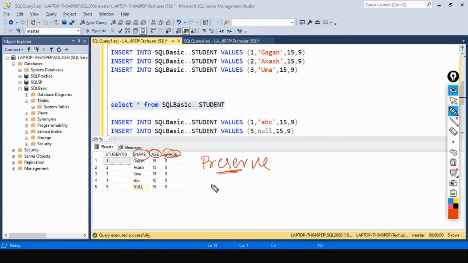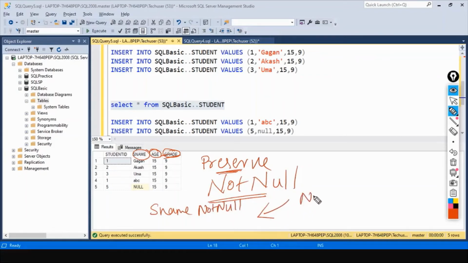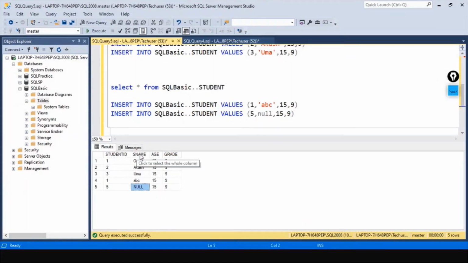Now we will see a few of the constraints. There is the not null constraint. What does this do? When you say student name should be not null, and you try to enter a null value to this column, it will throw an error. So let's go ahead and see this. Let's try to add a not null constraint on the column student name. So how to add that constraint?